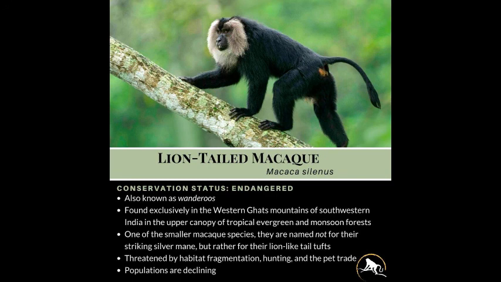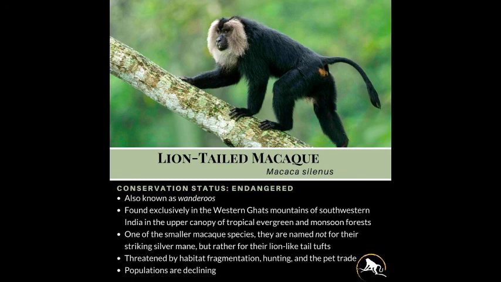The lion-tailed macaque has a silver-white mane. You can see in the image how that silver-white mane looks. It surrounds the head from the cheek down to its chin, meaning this whole circular portion of its face has that silver-white mane.